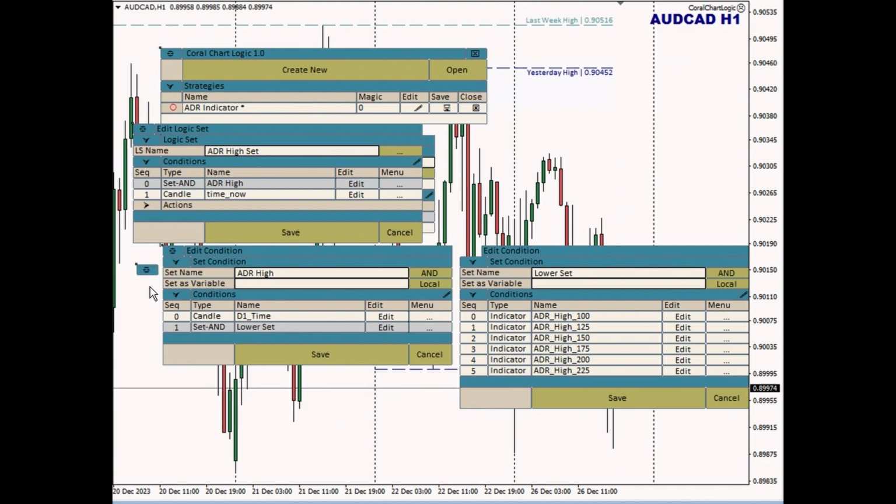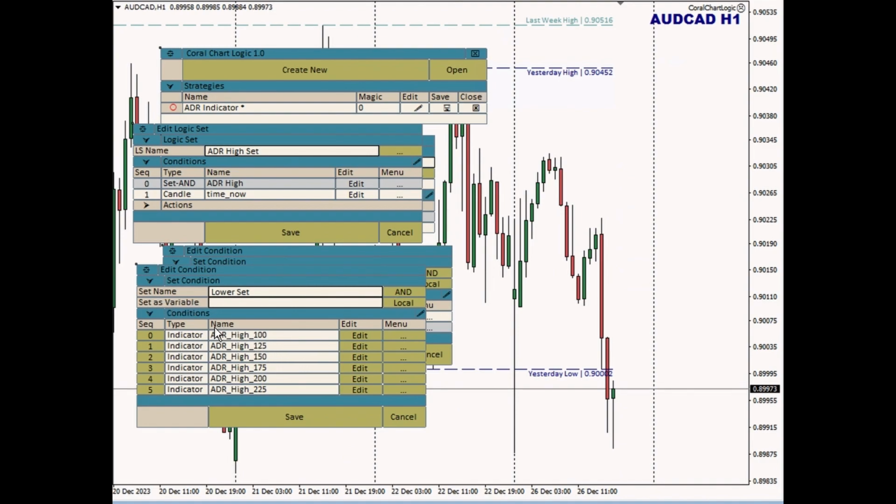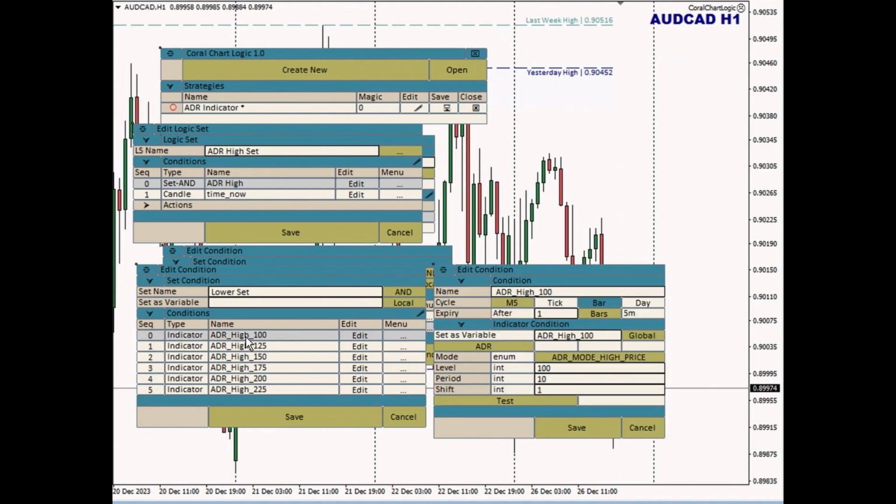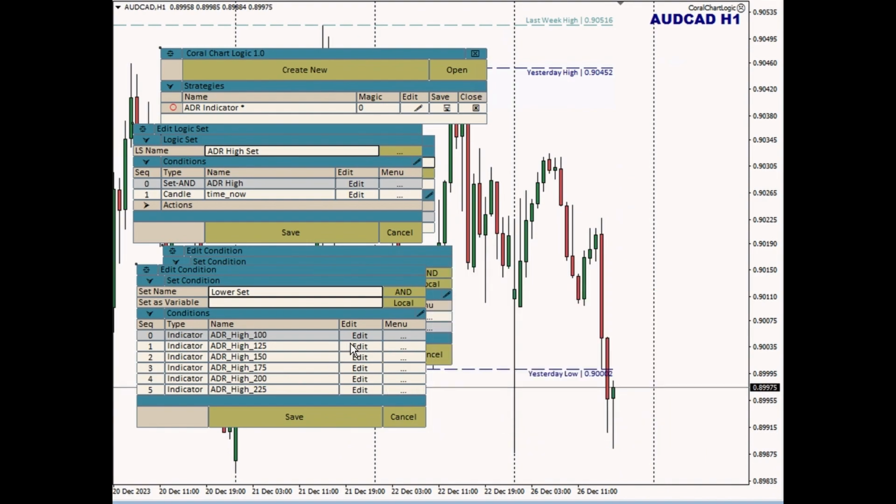Something else that you might have noticed when I was just doing that is, let's take a look at that. I've got the set condition and I've got a bunch of conditions in it. And let's say I realized I wanted to make a change to each of these. Maybe these are all ADR highs and I want them all to be ADR lows. When I click to edit a row, that whole row becomes selected. So I can come over here and say this is low and then save. And then I can come back over here.